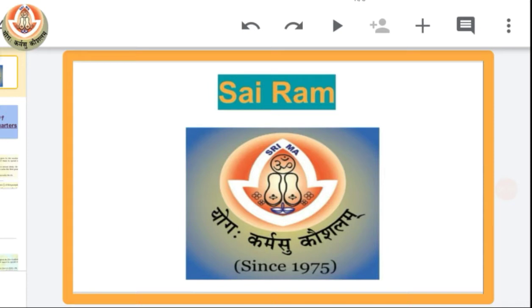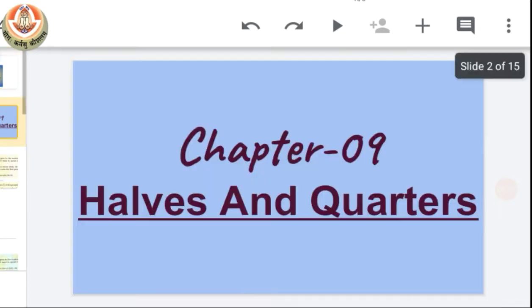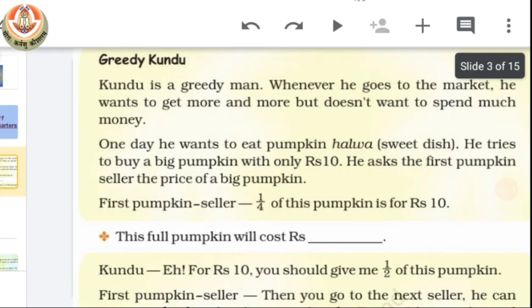So class, as we were in our chapter number 9, which is halves and quarters. Now moving further in this chapter, we will do this page in which we have a little story about greedy Kundu. So let's start reading about Kundu's story.